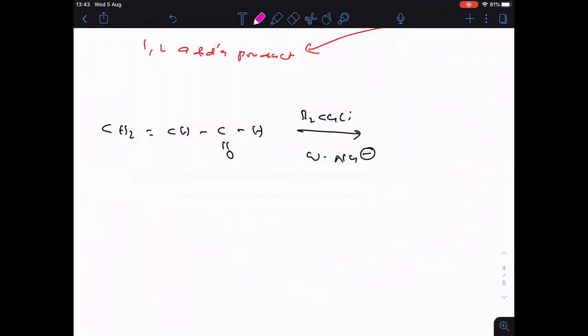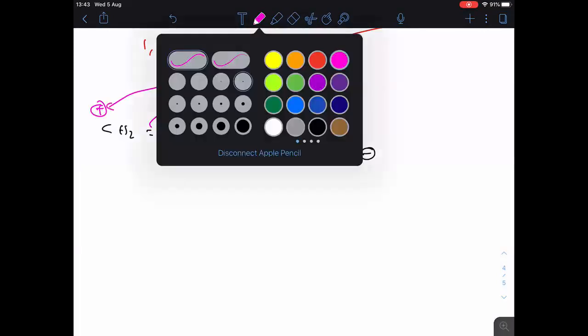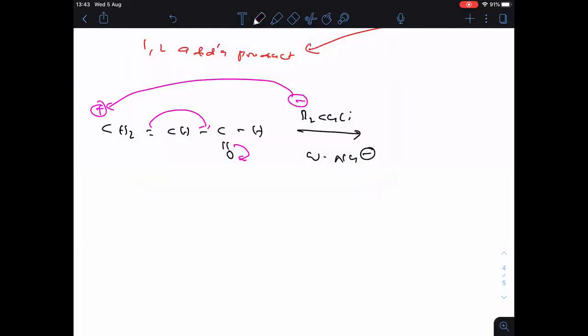See clearly, pi bond will be shifted here. And this pi bond will come here. Followed? Now this will get the positive charge here. In this one, R minus is there. R minus attacks on this carbon. So what is the product that we will get here? CH2 is bonded to R, then after here, CH double bonded C, minus O hydrogen.